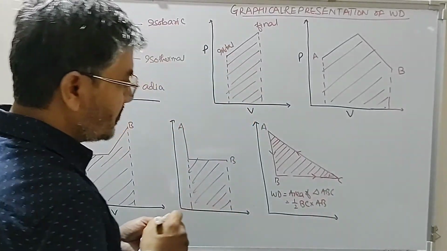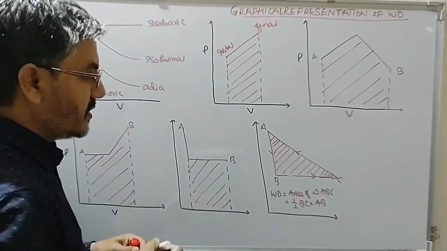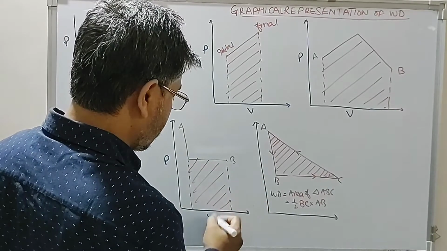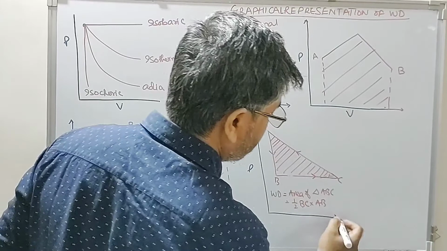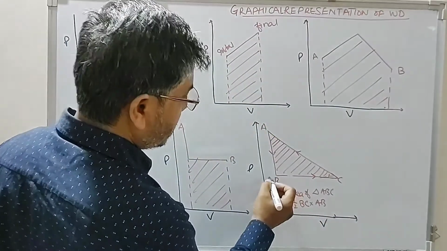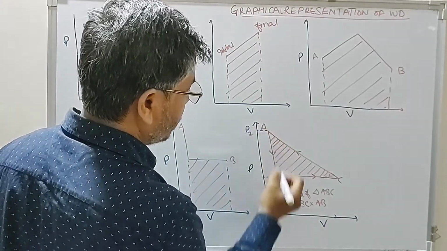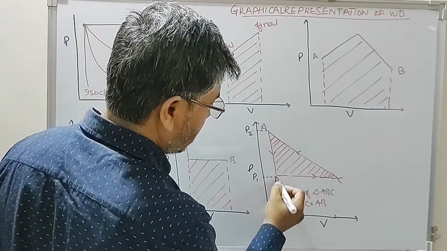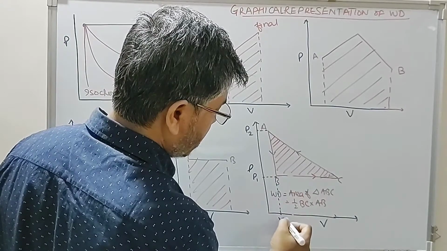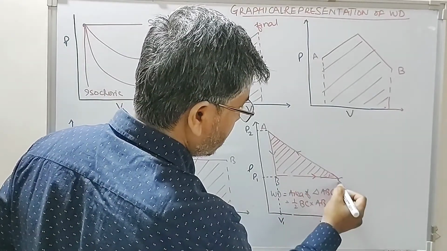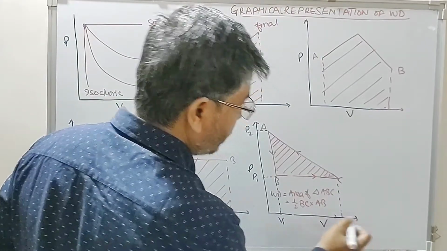Now this AB or BC can be defined in terms of pressure and volume. This is pressure, this is volume. So look at this. This is P2, this is P1, this is V1, this is V2.